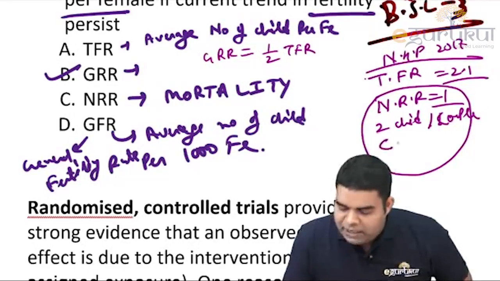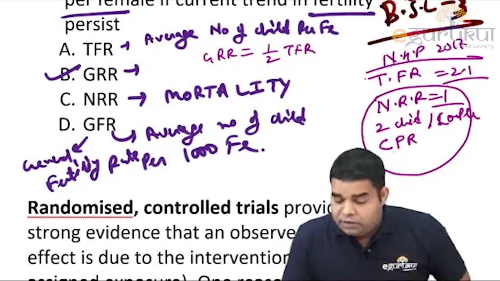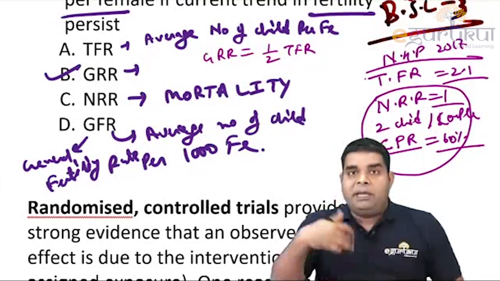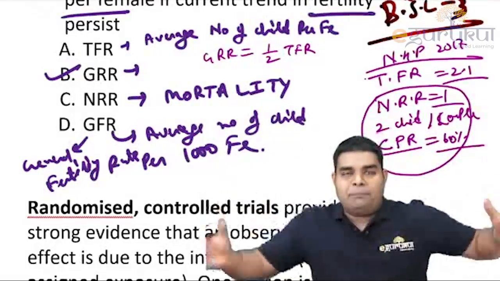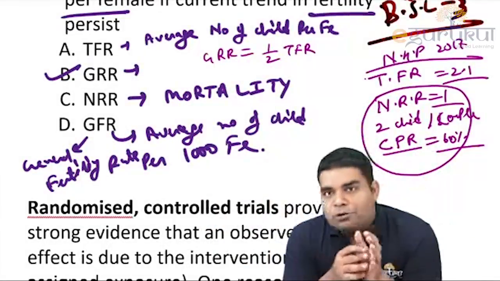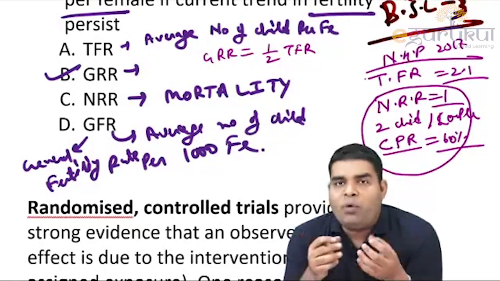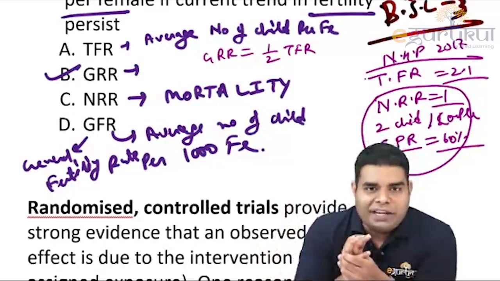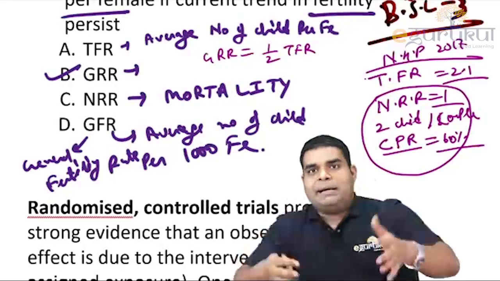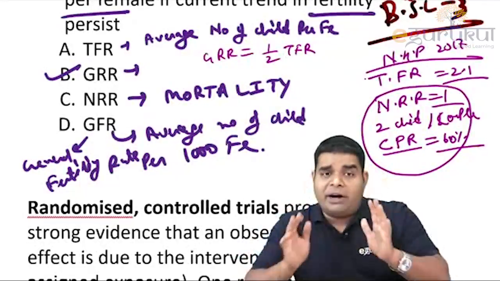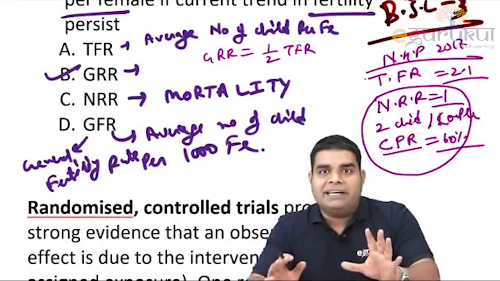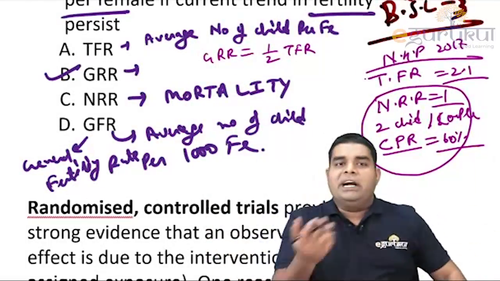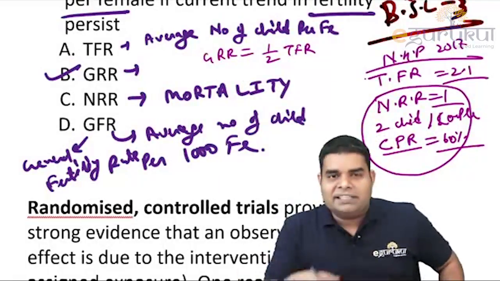And it also means that we are able to give contraceptive to 60% of couples. Only then the NRR will be equal to 1, because in a village, suppose there are 100 couples. Out of 100 couples, not every couple wants to use contraceptive. Some want to have children, some have already gone through sterilization. So we cannot give contraceptive to 100%. But if we give contraceptive to only 60%, then unwanted children will not be produced, and on an average the community will have 2 children per couple.